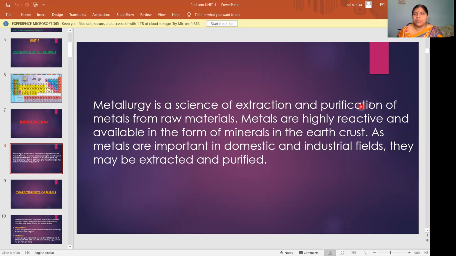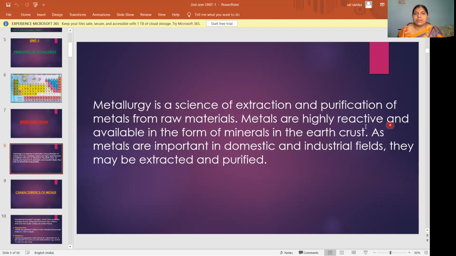We remove the impurities present in the metal. Whatever material you get from the earth crust, from that raw material we separate out the metal and purify it. That is called metallurgy.